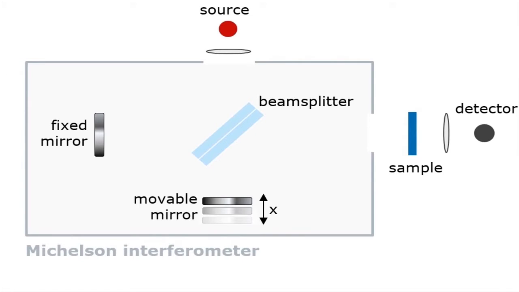During the measurement, the IR beam enters the interferometer and is directed at a beam splitter. As the name suggests, this splits the beam into two separate beams that are directed at a fixed and a moving mirror respectively. Then the light travels back to the beam splitter where it is recombined, causing interference, and is then directed at the sample material. That way, the spectral information of all wavelengths is acquired simultaneously, saving a lot of time.